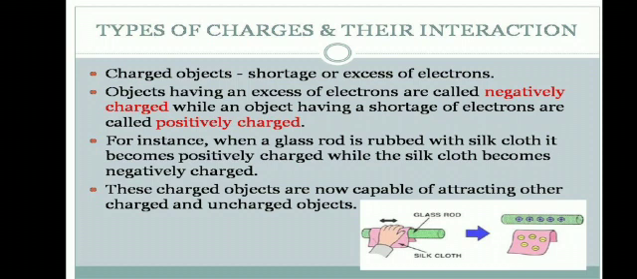Objects having an excess of electrons are referred to as negatively charged, while objects having a shortage of electrons are called positively charged. For example, we can take a glass rod which is rubbed with silk cloth. It becomes positively charged, while the silk cloth becomes negatively charged. These charged objects are now capable of attracting other charged and uncharged objects.